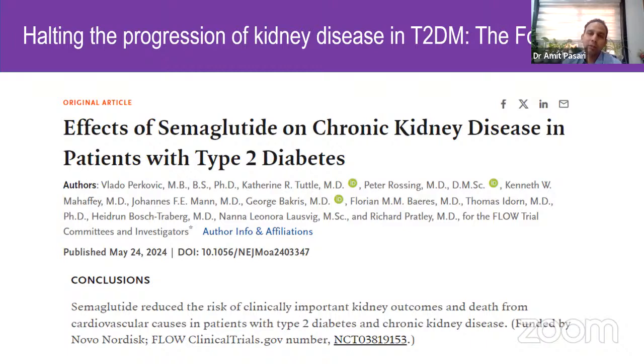But semaglutide should always be prescribed and monitored by an expert physician who has a keen knowledge in using semaglutide, because it is an agent that is not free of side effects. There are multiple effects, and there can be multiple factors that need to be addressed when a patient is on semaglutide.